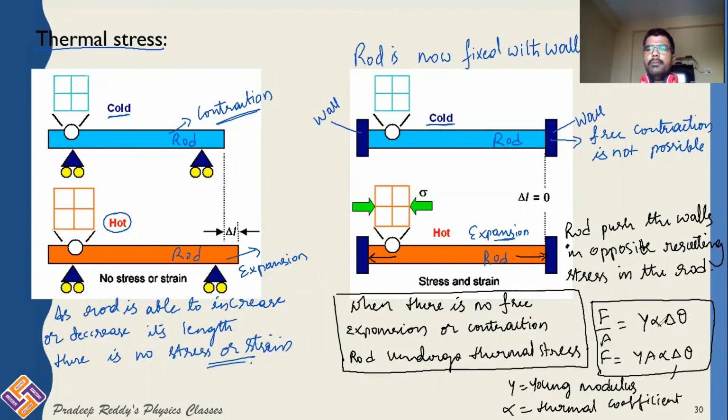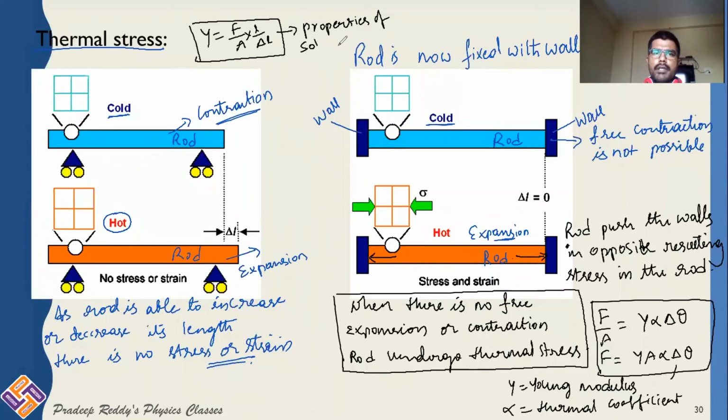About Young's modulus, you will be learning in mechanical properties of solids. Young's modulus Y is equal to force by area into length divided by change in length. This is the equation for Young's modulus. In the properties of solids chapter, you will be deriving Y is equal to F by A into L by delta L. That Young's modulus is carried forward here. Therefore, F by A is called thermal stress and F is called thermal force. Thermal force is Y A alpha delta theta and thermal stress is Y alpha delta theta.